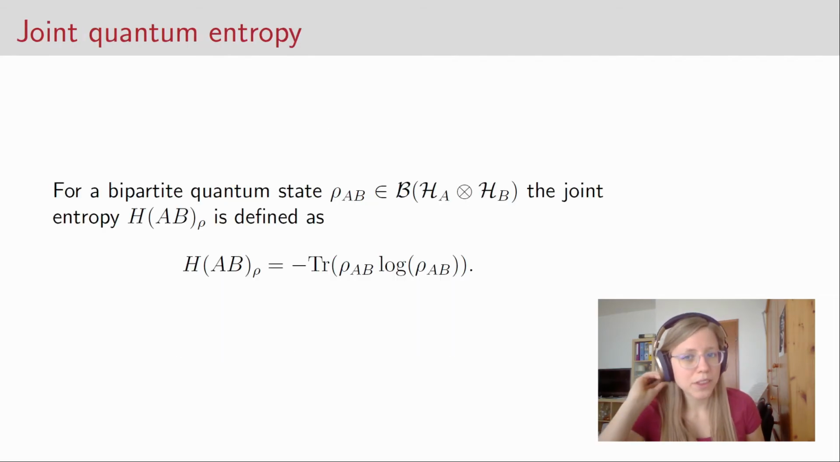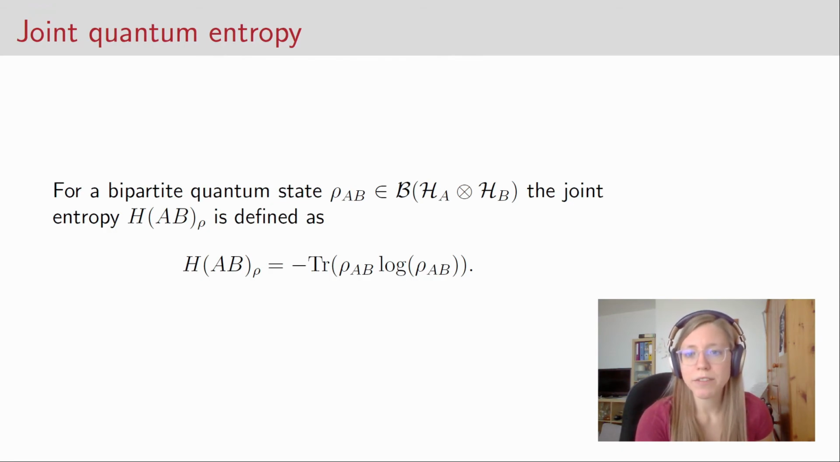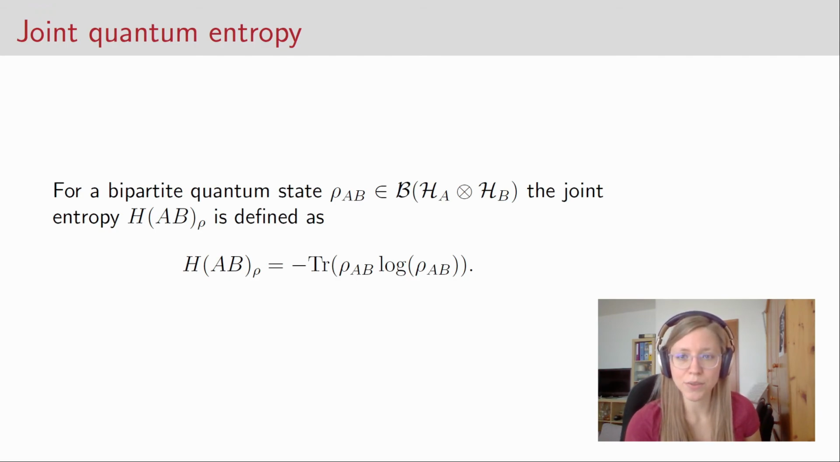Okay, but we start with the joint quantum entropy. So suppose we have a bipartite quantum state that we call rho AB. Then the joint entropy of the state is defined as minus the trace of this bipartite state times the logarithm of the bipartite state. So it is completely analogous to the definition of the quantum entropy we have just seen, only that now we consider a bipartite state instead of the state of a single system.